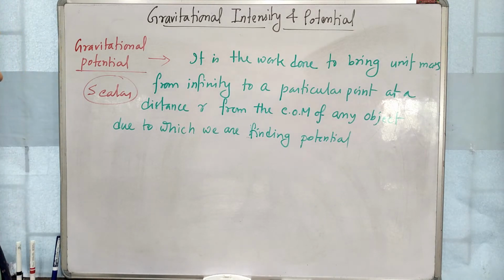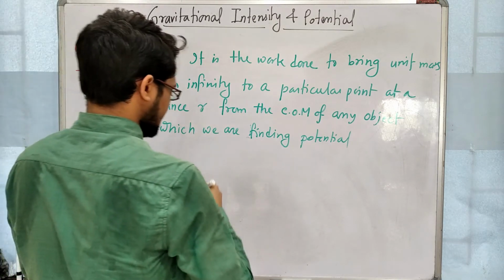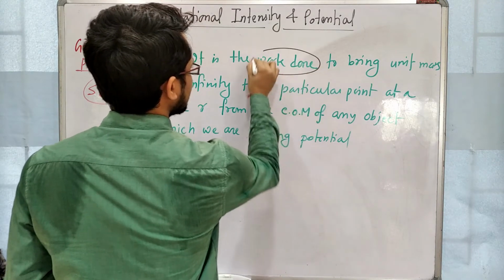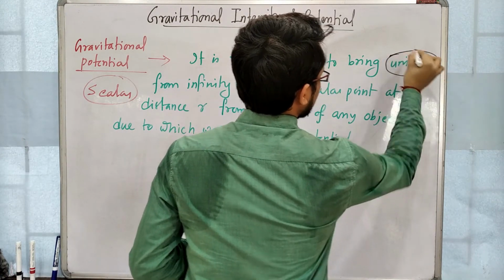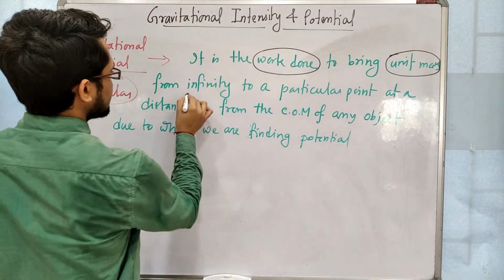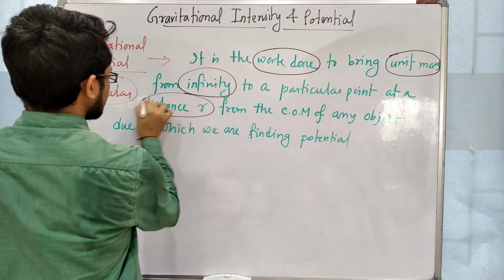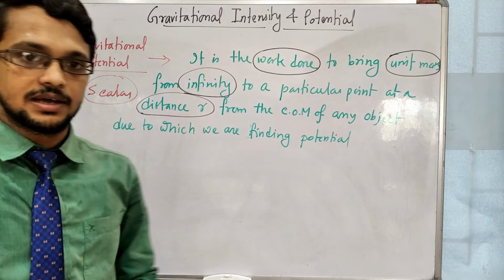Okay, so a few things are there. First of all, it is work done. Four things are there: it is work done, to bring unit mass, third one from infinity, and fourth one at a distance r. Using these 4 points, I will derive the potential formula.